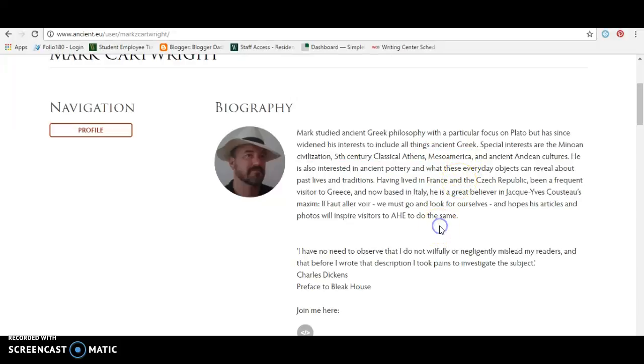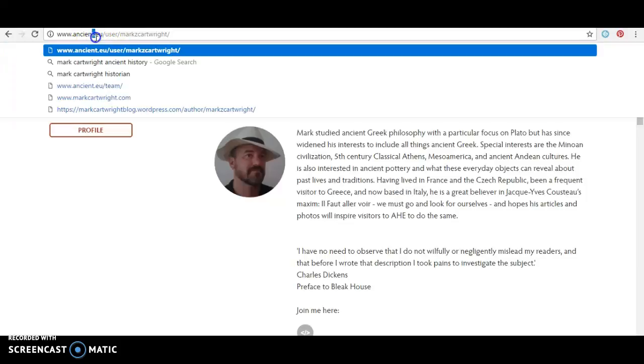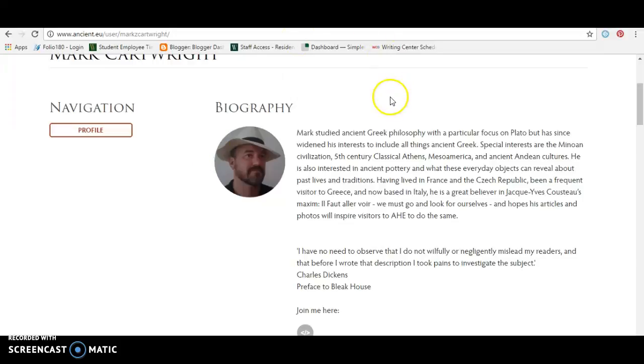So again, he might not be the best resource, but he's probably better than Hime, and he's definitely better than Wikipedia. And I just want to point out that this domain is EU, which stands for English Union, and that just means that it was published in the English Union.